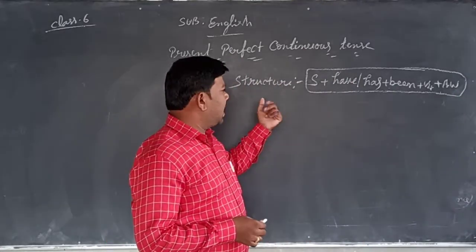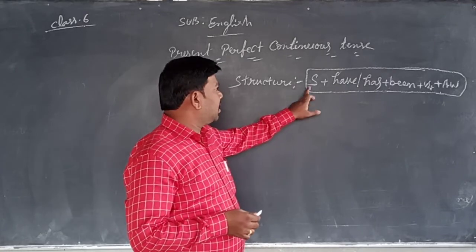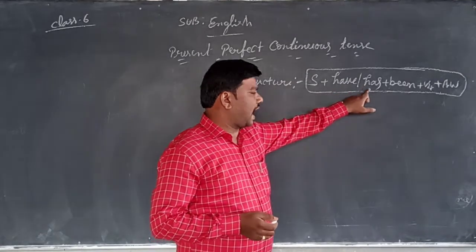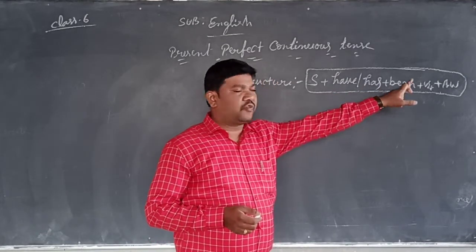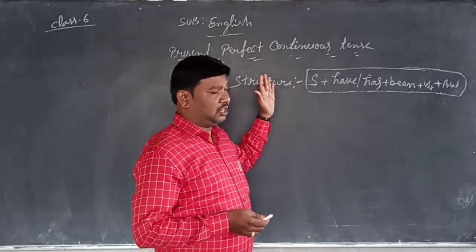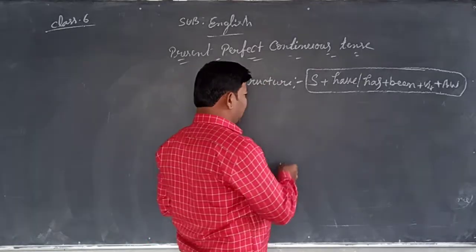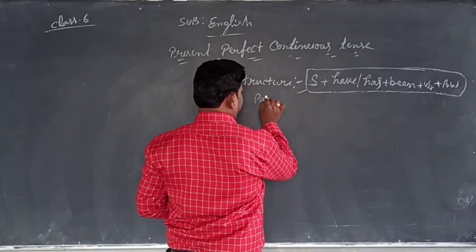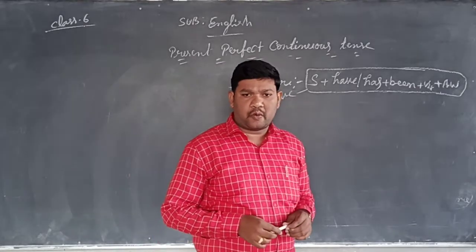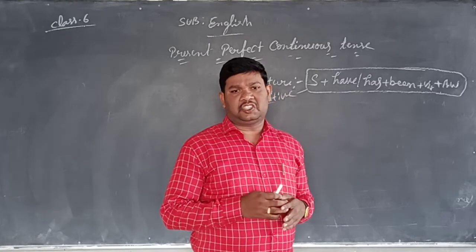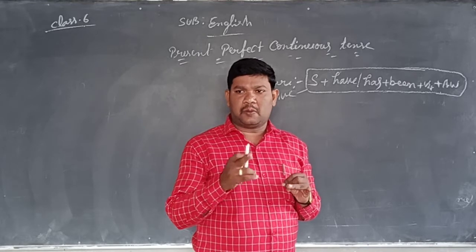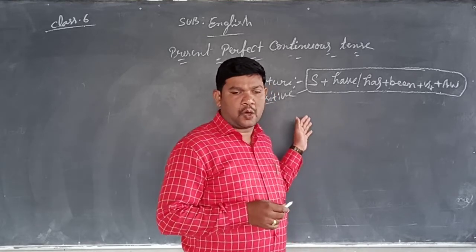Once again, let us read the structure: first comes subject, and next have or has plus been plus verb-ing plus additional word. This is the positive structure of the present perfect continuous tense. This is the positive sentence. For every tense we are learning various structures, positive sentence, negative sentence, interrogative sentence and